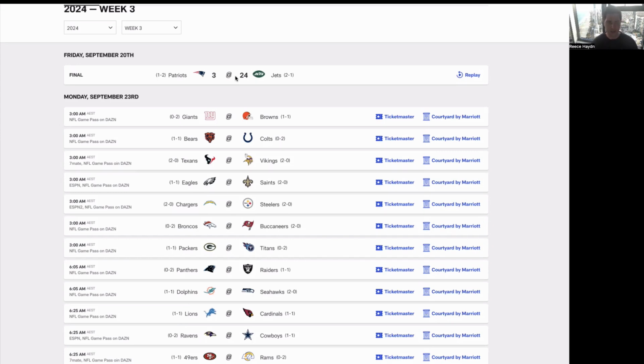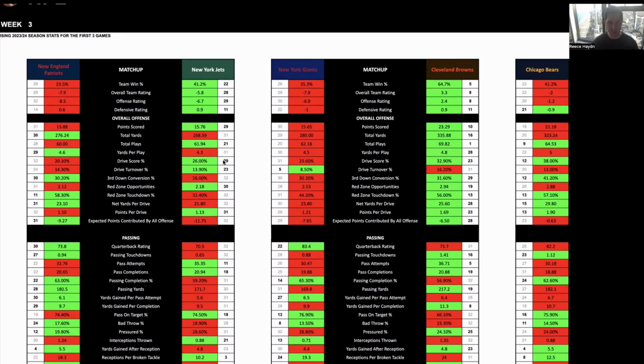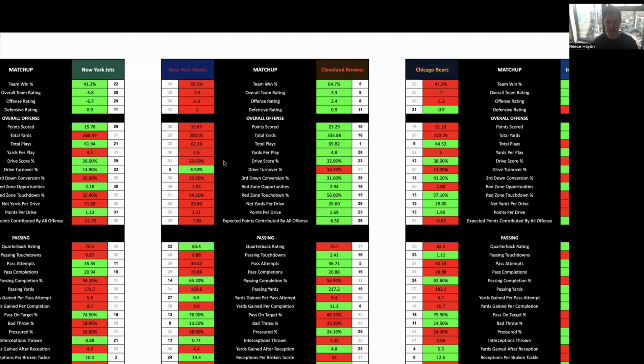I'm going to run through each game using the Bet Finder tool. So this is where we're using statistics to analyze games, break down team performance, both on offense and defense, and see where their strengths are, whether that's passing, rushing, etc., or where their weaknesses are, and how teams can exploit that. And importantly, how we want to structure our bets based on how the game is expected to play out.